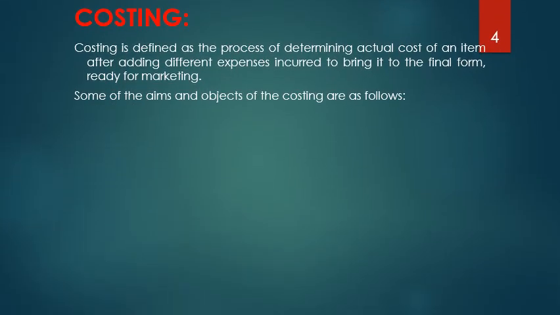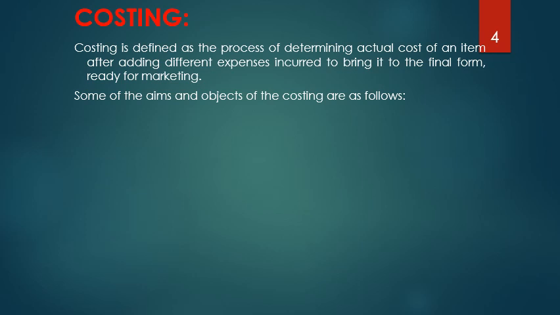Costing is defined as the process of determining the actual cost of an item after adding the different expenses incurred to bring it to the final form and make it ready for marketing. So, costing involves the entire process of calculating the total cost involved in manufacturing a particular product before it goes to the market. To this cost we will add the required profit and make it the selling price.